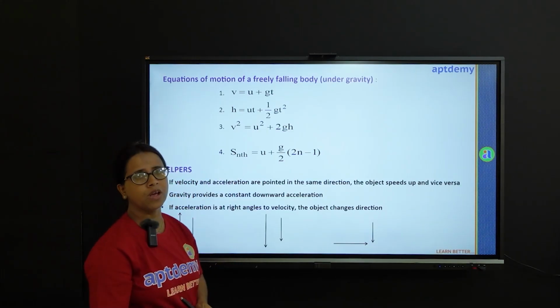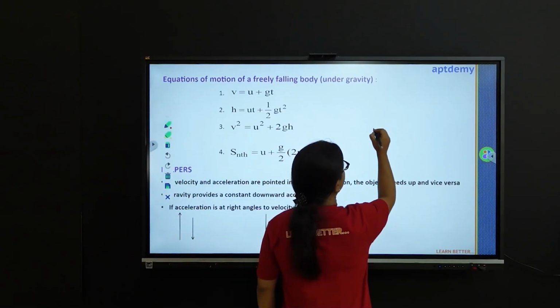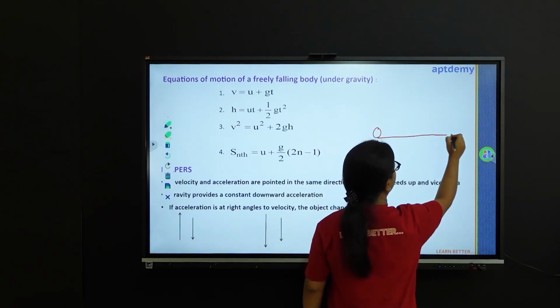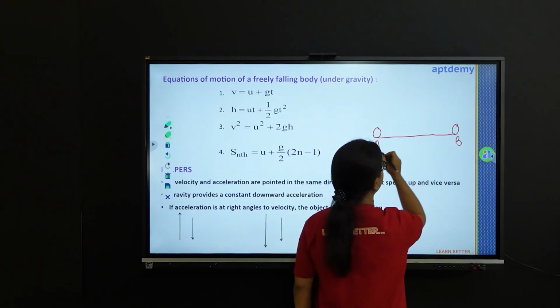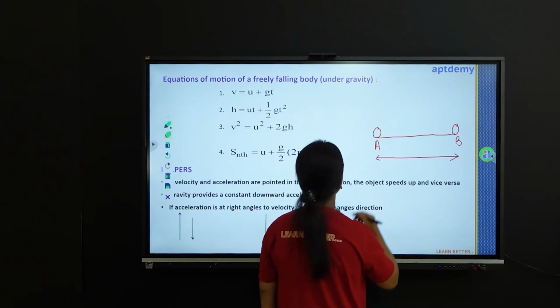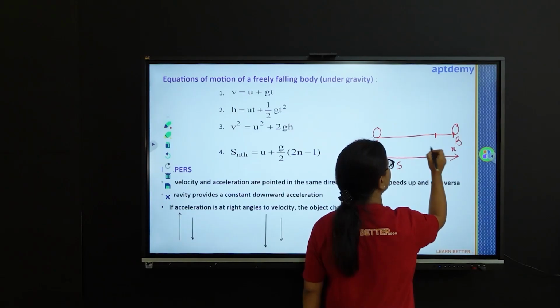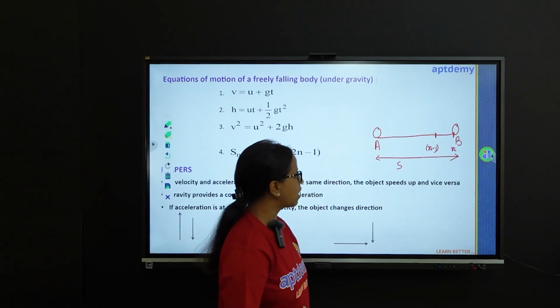This is the distance covered by a body in the nth second. Now let me explain this with a diagram. Suppose the particle was initially at A. It comes to the point B. Now, the total distance covered is s. This particular time is the nth second and this is the previous time, that is the (n minus 1)th second.